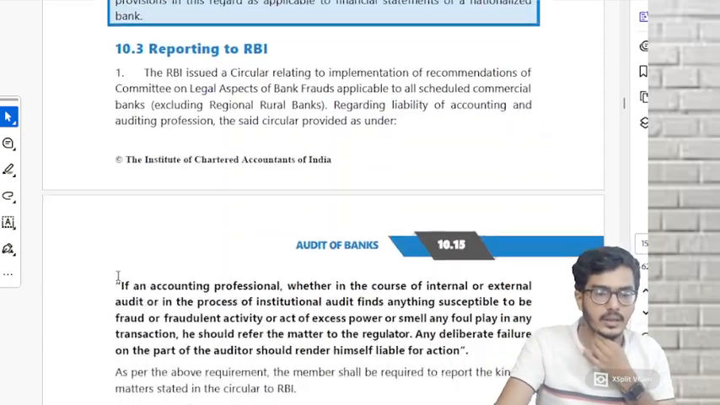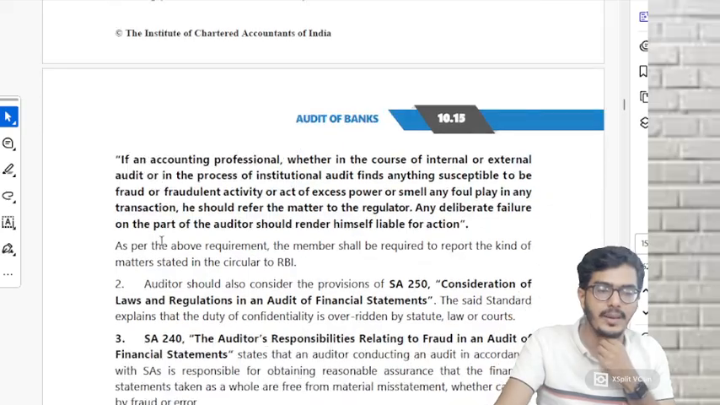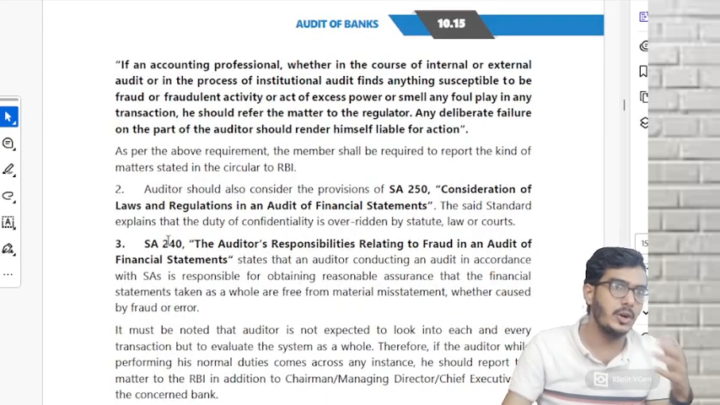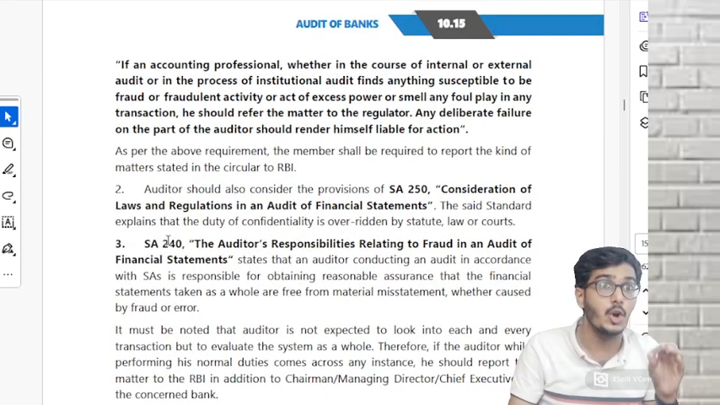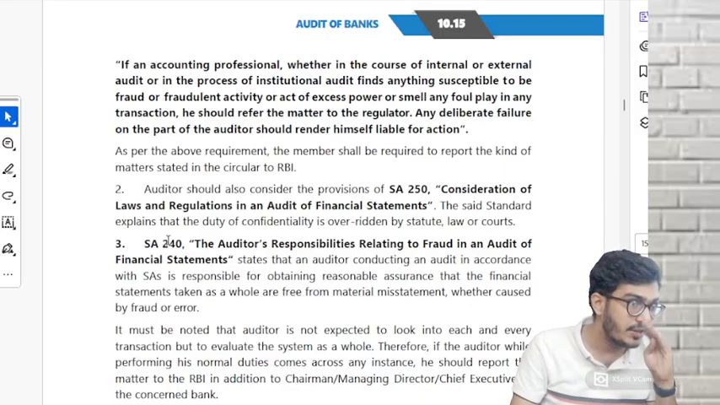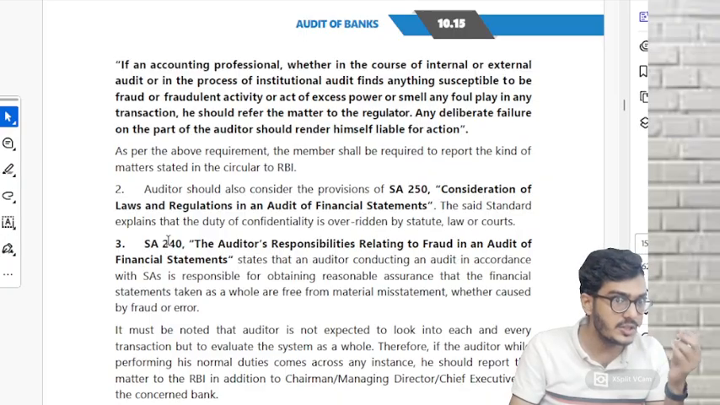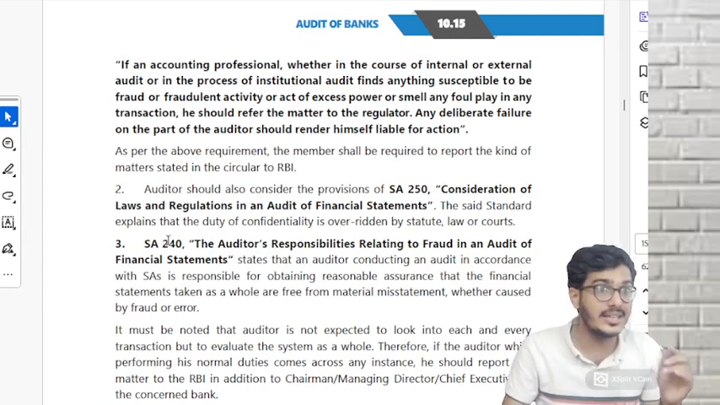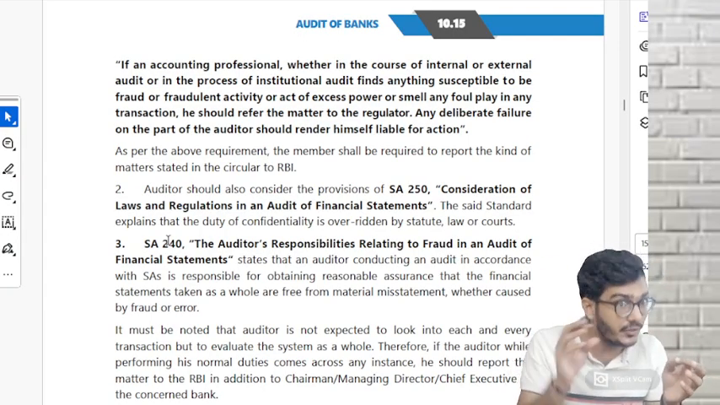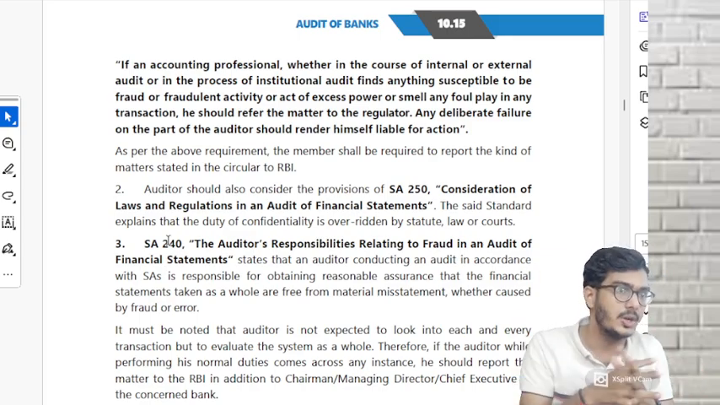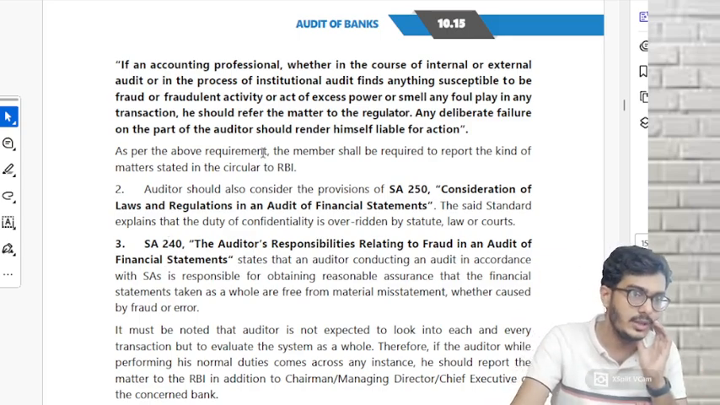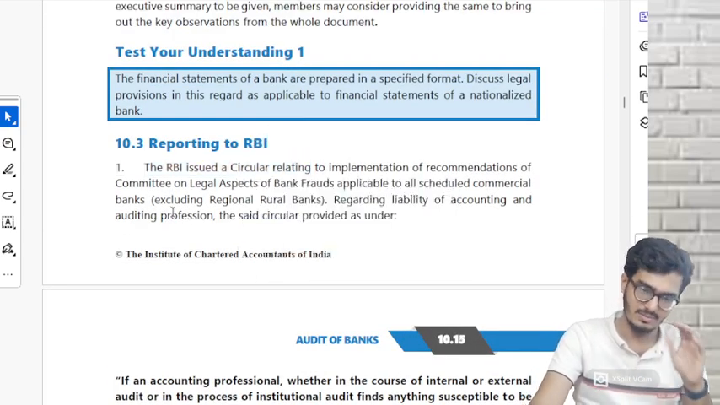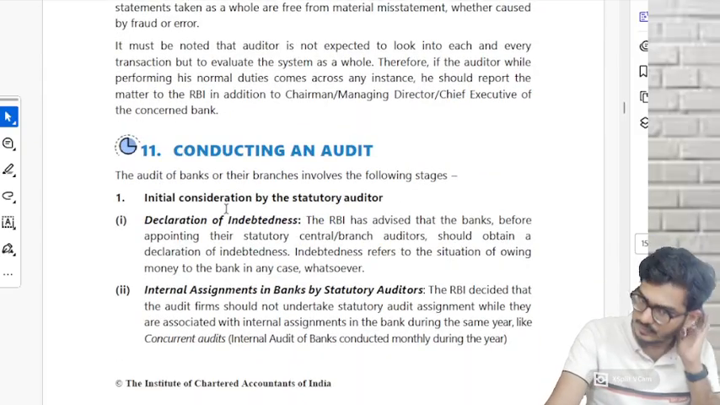Understood here? Reporting to RBI, put RMN and move on. Not that important. Just telling you what is reporting to RBI. Whenever you as an auditor have identified anything which is wrong in the bank, something fishy, a foul smell, something where you have got a hint, not necessarily that the bank has done a fraud, even if you find that the bank is almost doing a fraud, report it to the RBI. The RMN, no need to mark.